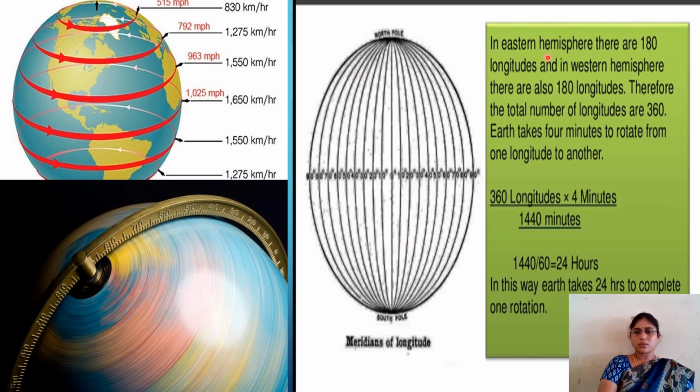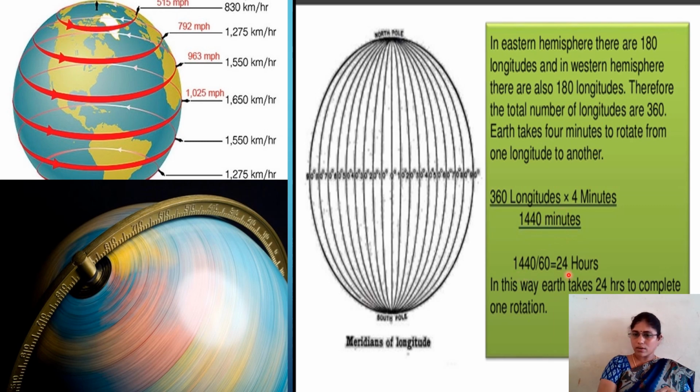In the Eastern Hemisphere there are 180 longitudes, and in the Western Hemisphere 180 longitudes. Total how many longitudes? 360 longitudes. Okay, clear? Now, to complete one rotation of each longitude, Earth takes 4 minutes. So 360 longitudes into 4 minutes, how many minutes do we get? 1440 minutes we got.